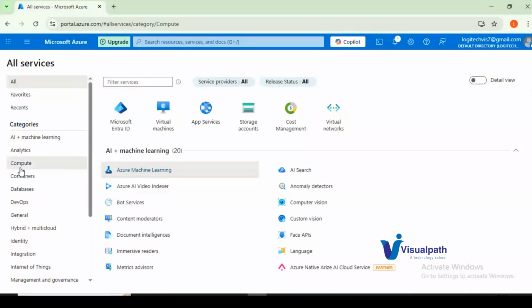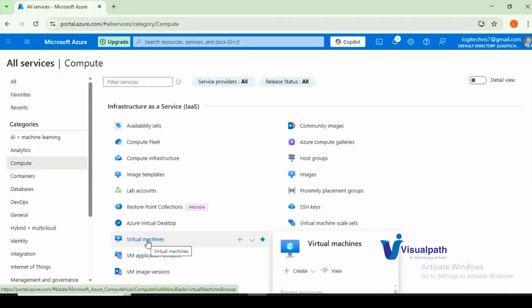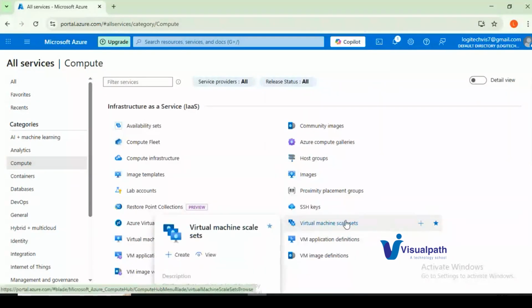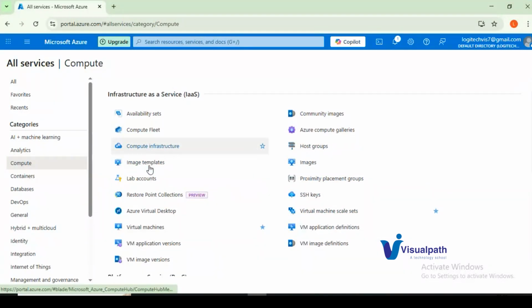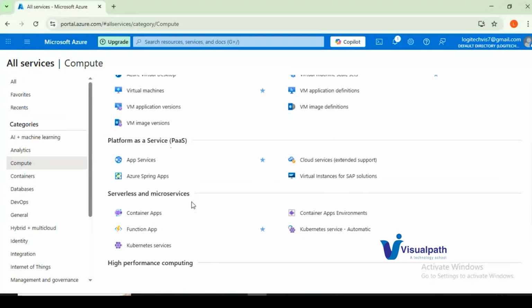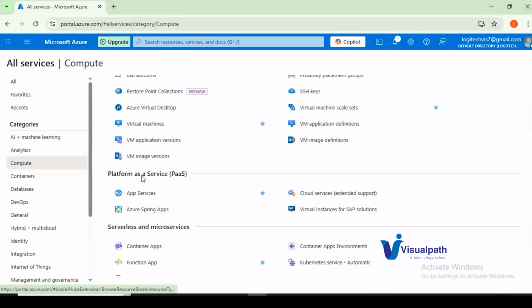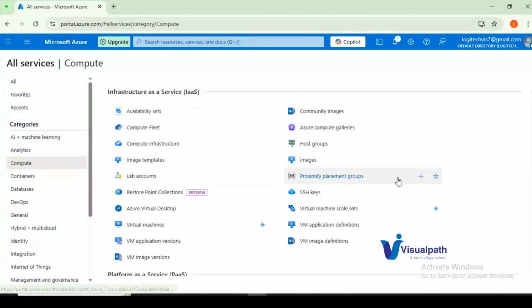See here, compute. So these are the categories, as I told you. In this category, you can learn all these things: virtual machine, virtual machine scale set, SSH keys, image, hosts, and computing infrastructure. All this you can see. You can also have PaaS services, serverless and microservices. We'll check all these things in detail as the course goes on. We'll see how to create all these resources and how to use all the resources.